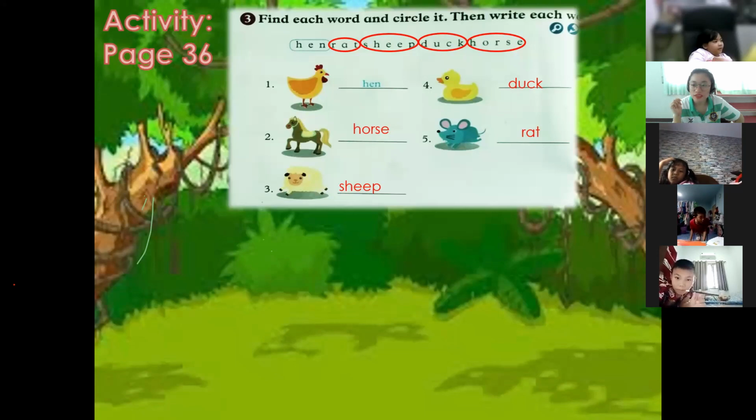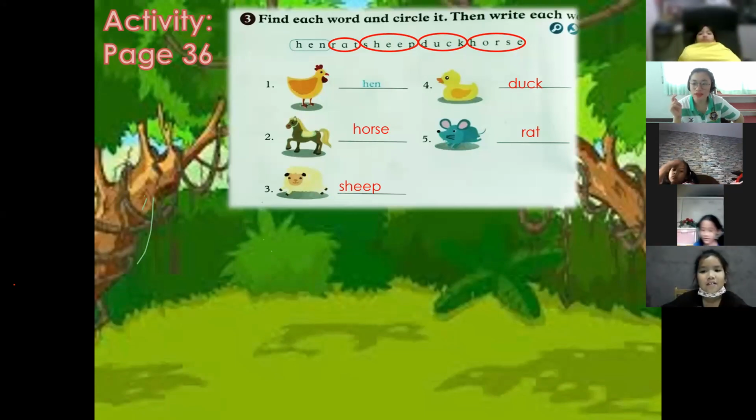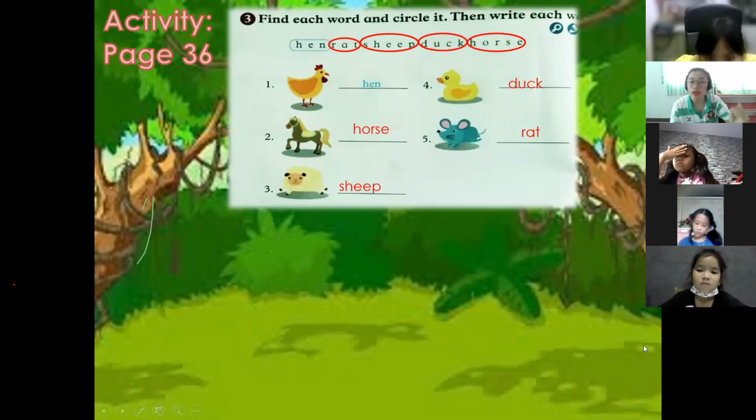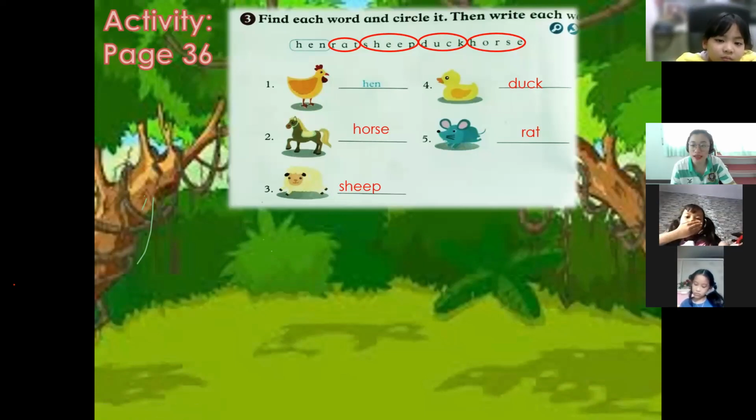Horse. Sheep. Fish. Very good. Rabbit. Okay. A cat. Okay, so very good. So those are the farm animals that we have learned today. So again, farm animals are the animals that we can take care of and that can live with people because they are not dangerous animals. Okay?